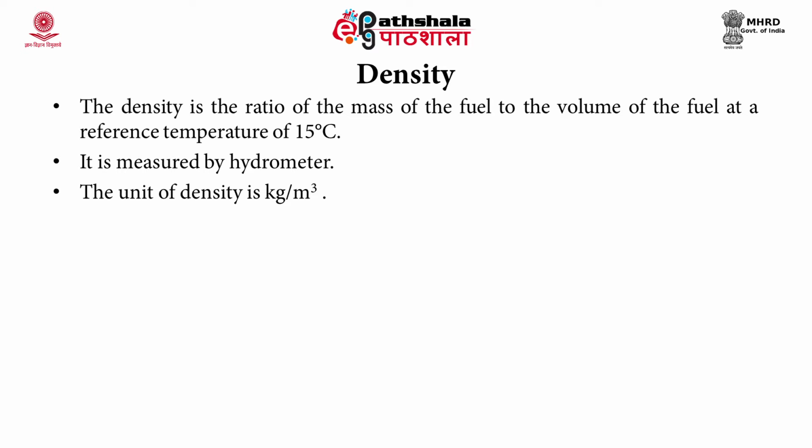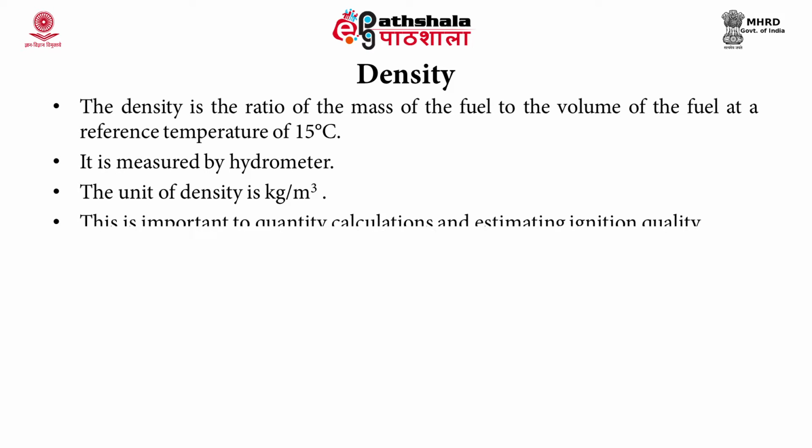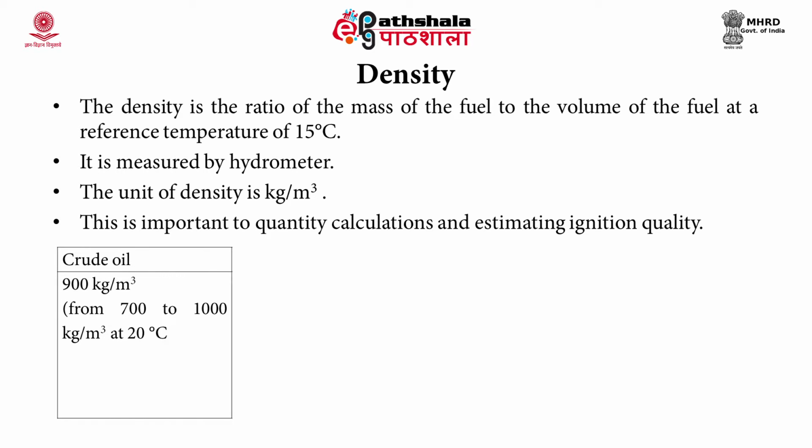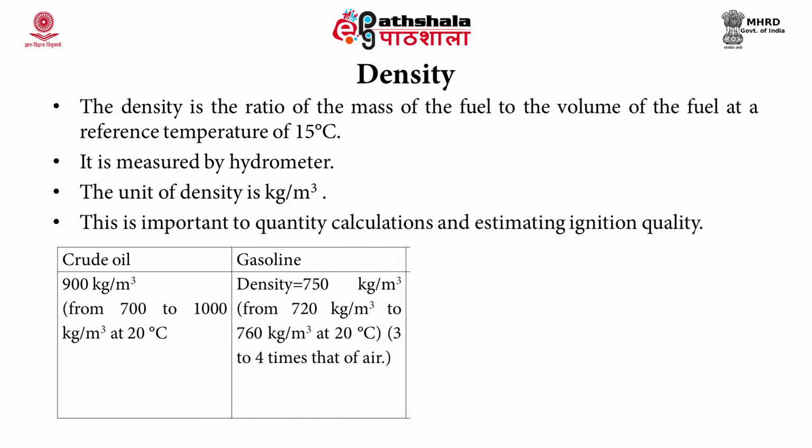You can see in this table the different densities of different liquid fuels. Crude oil has an average density of 900 kilogram per cubic meter, with a range of 700 to 1000 kilogram per cubic meter. Gasoline has a density of 750 kilogram per cubic meter with a range of 720 to 760.